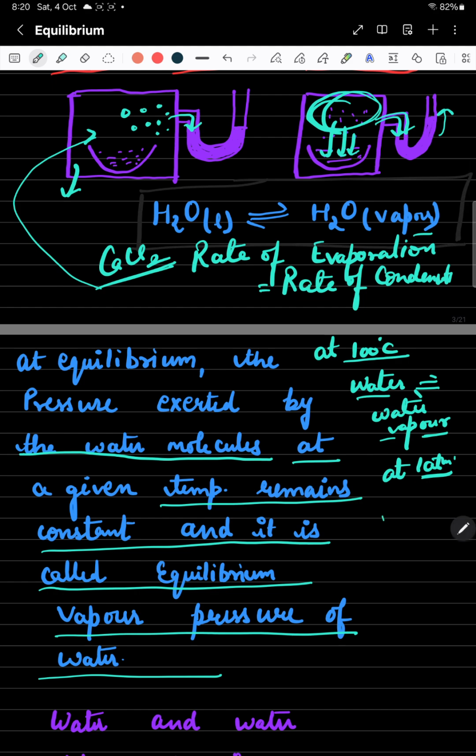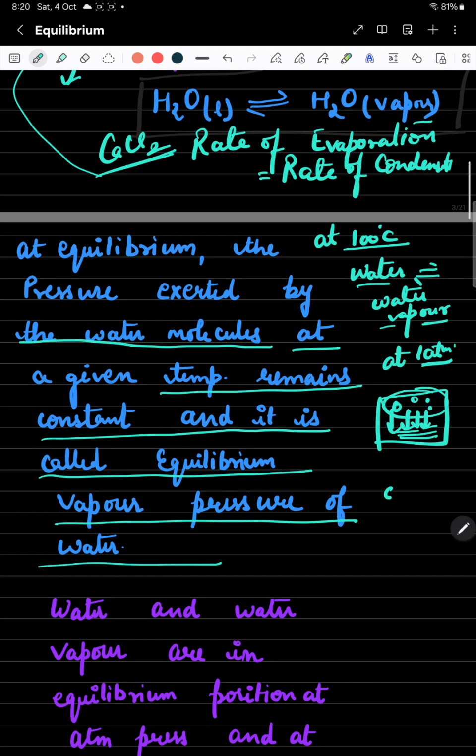We have already heard about vapor pressure. What is the meaning of vapor pressure? The pressure applied by these vapors. Now at which condition? At equilibrium, whatever water vapors are present in this closed beaker, the pressure they apply on the liquid water surface is known as the equilibrium vapor pressure of that water. The pressure exerted by the water molecules at a given temperature is constant, and this is the equilibrium vapor pressure of the water.